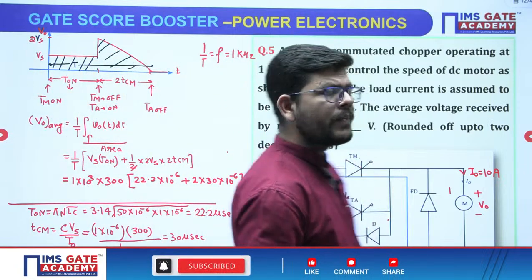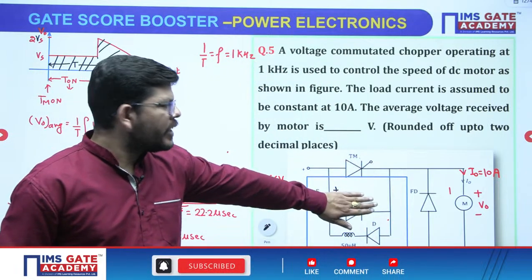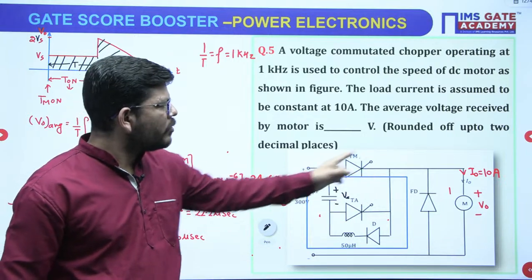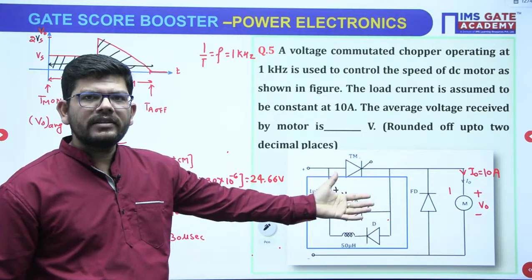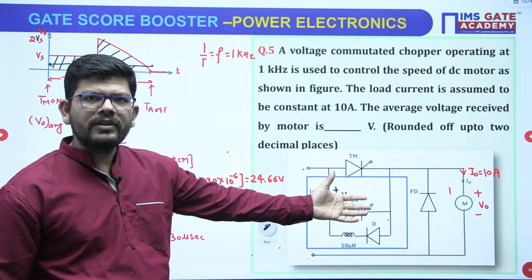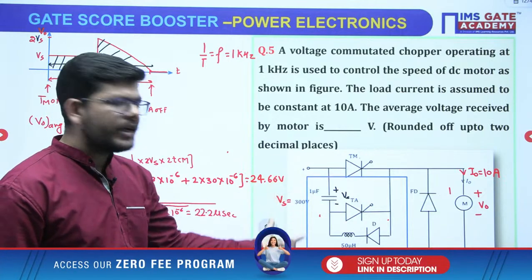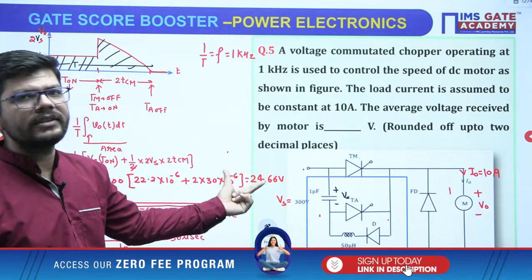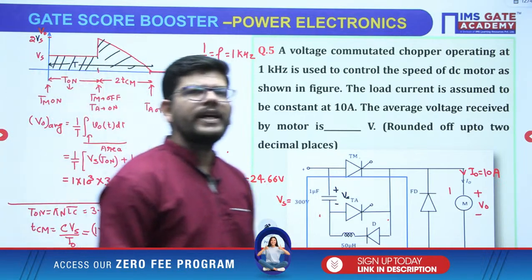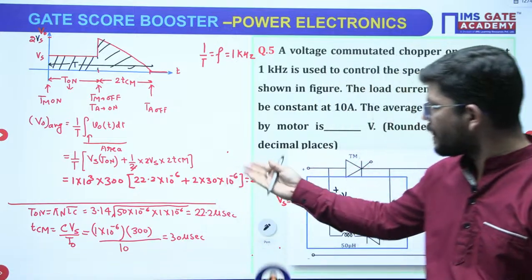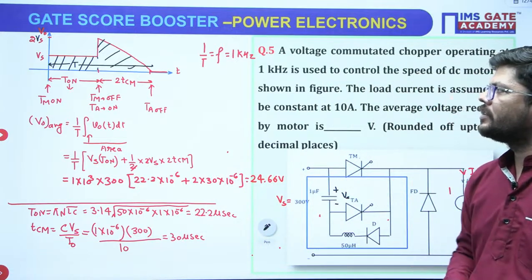24.66, okay. Remove this commutation circuit, then what kind of circuit is this? Isn't it similar to a buck converter? So in a buck converter what will happen? You will get less voltage as compared to the input voltage. Are we getting this? Yes, right. So in this way you have to calculate the average voltage, okay.